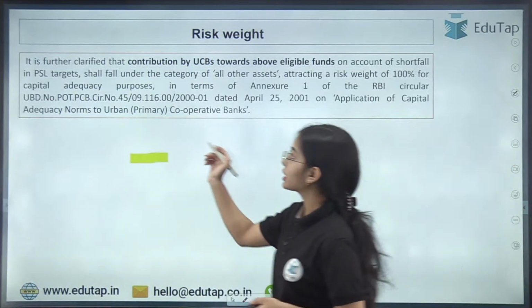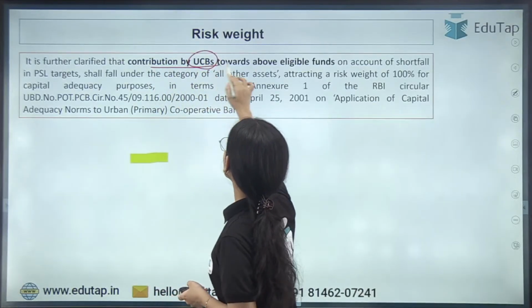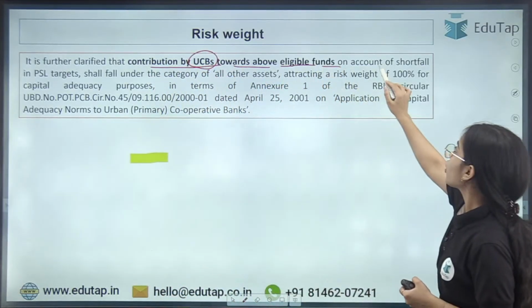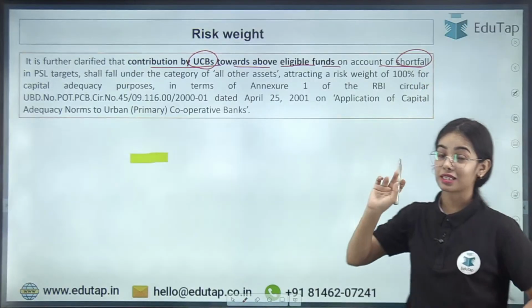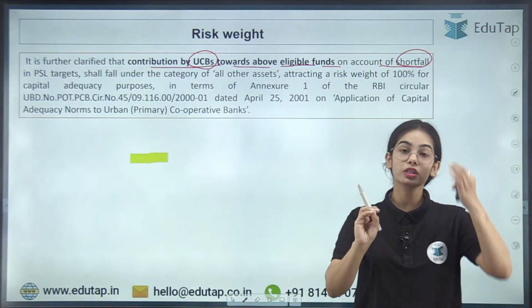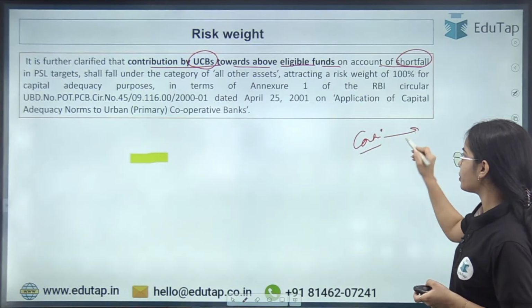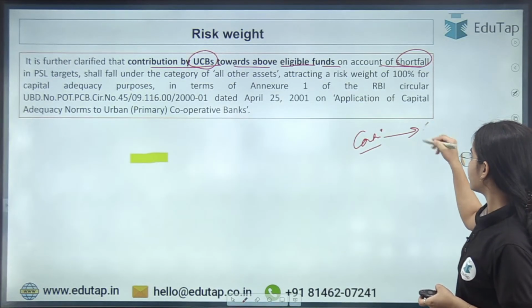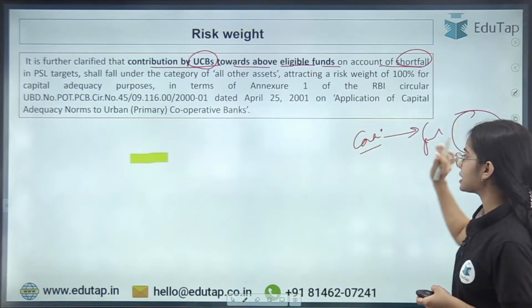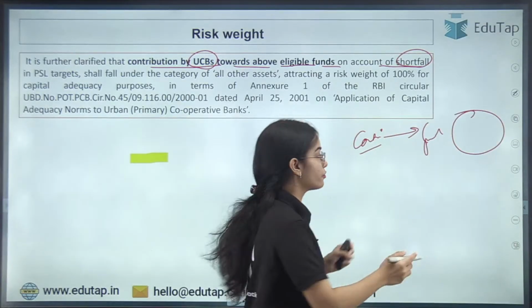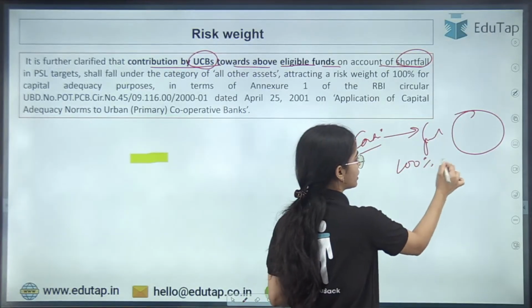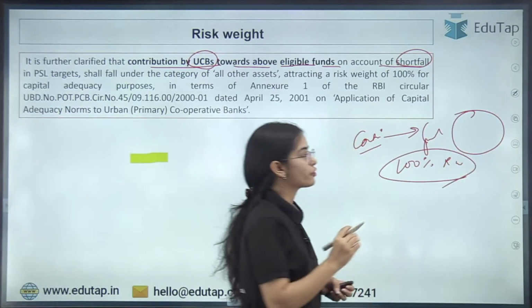Next, it is further clarified that contribution by the urban cooperative banks towards above eligible funds on account of shortfall in the PSL targets. Now try to understand this, that if the urban cooperative banks are contributing to the funds of any of these institutions, these funds will be taken at 100% of the risk weight.